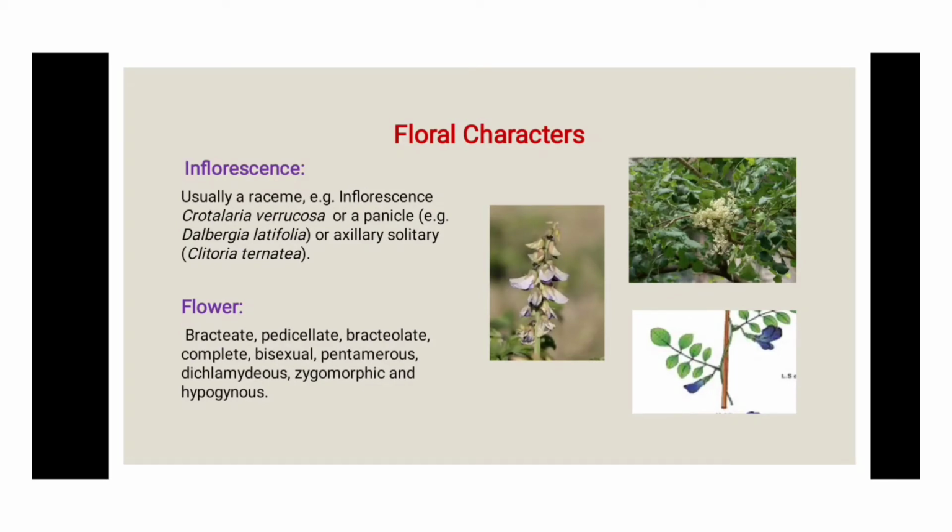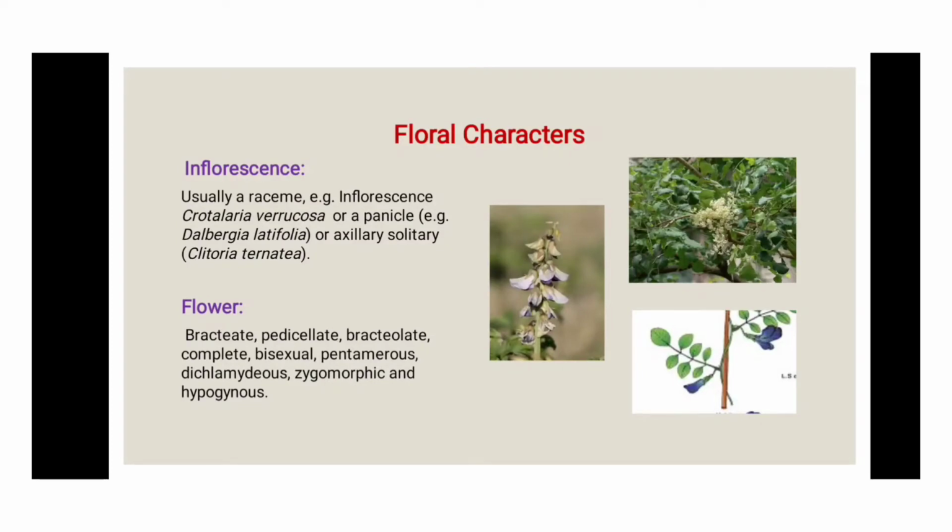Then the next one is the floral characters. First, the inflorescence. The inflorescence means the flowers are attached to the peduncle, and the stalk of the inflorescence is known as the peduncle. Means the mode of development and arrangement of the flowers on the shoot axis is known as the inflorescence.